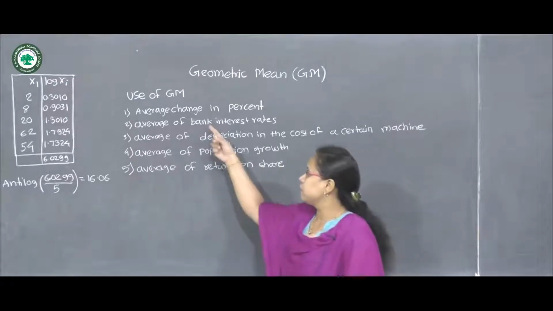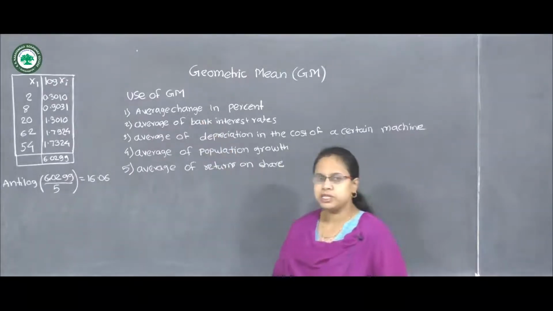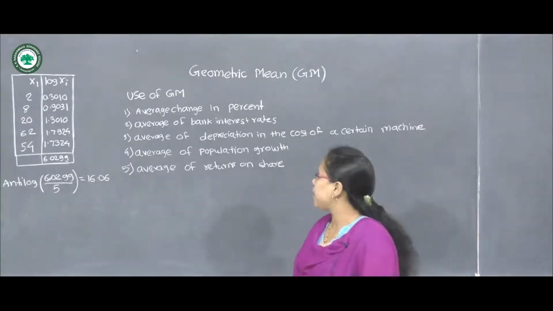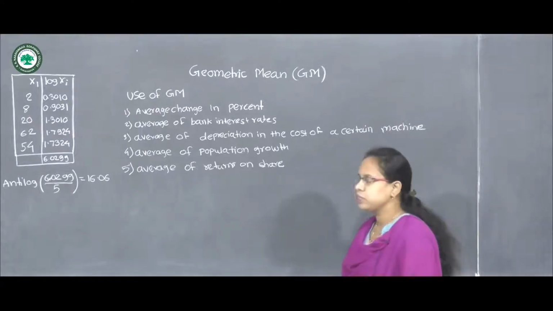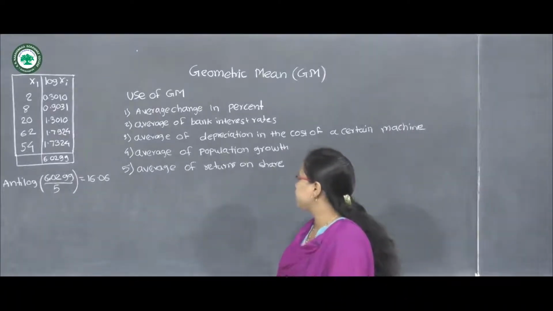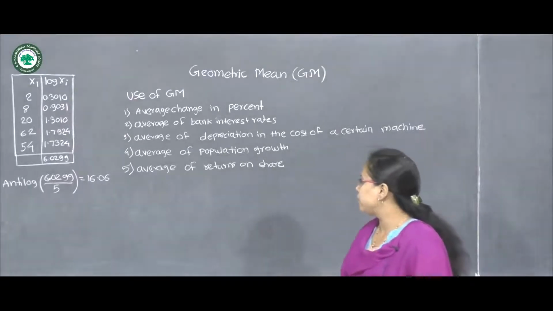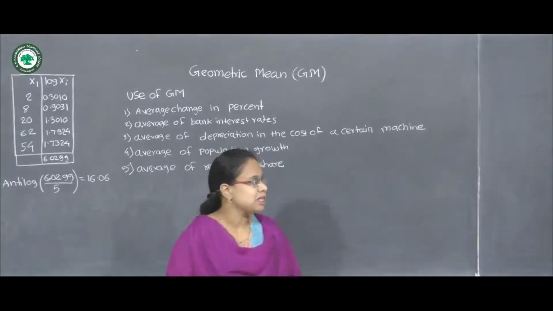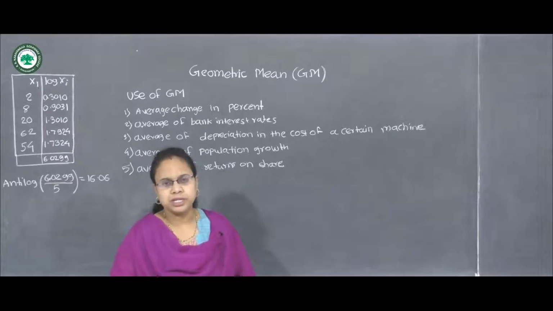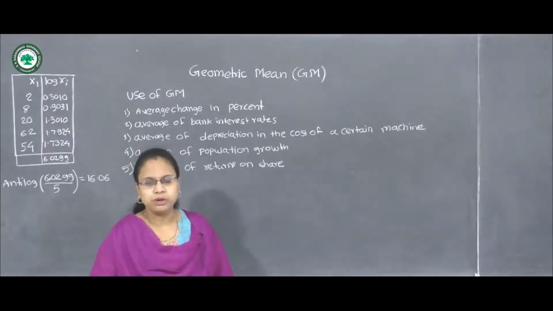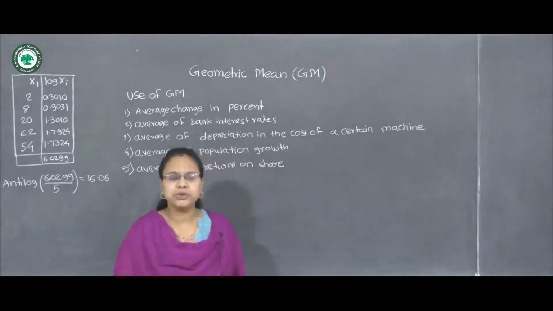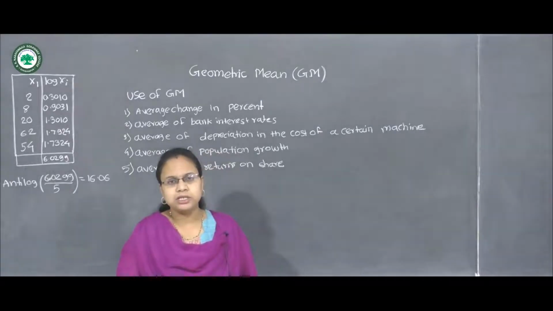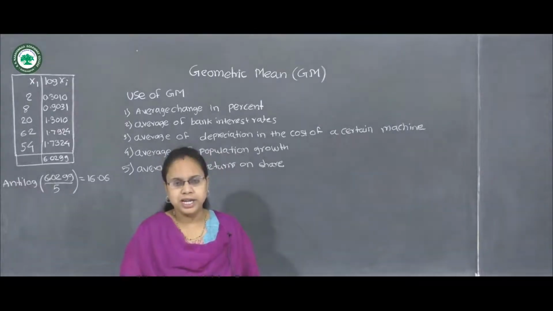It is used to measure the average change in percent, to measure the average of bank interest rate, to measure the average of depreciation in the cost of a certain machine, to measure the average of population growth, and to measure the average of returns on share. So basically geometric mean is appropriate when there are changes in ratio or percentage. Changes are measured in ratios or percentage. There are some situations which demand geometric mean. Due to its properties, geometric mean is also used for index numbers.